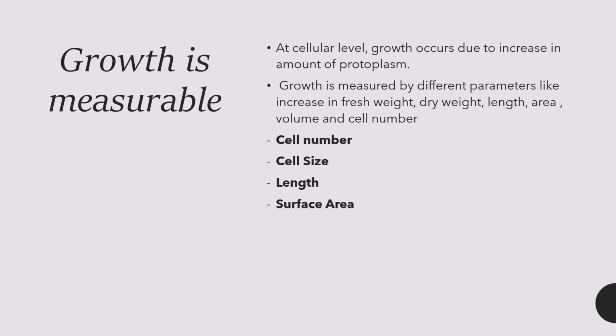Growth is measurable. At the cellular level, growth occurs due to the increase in the amount of protoplasm. Growth is measured by different parameters. For example, if we take the fresh weight of the plant, we can say growth is measurable. The dry weight is basically the biomass of the plant. Other parameters are the length, area, volume, and cell number. These are some of the parameters explained below.